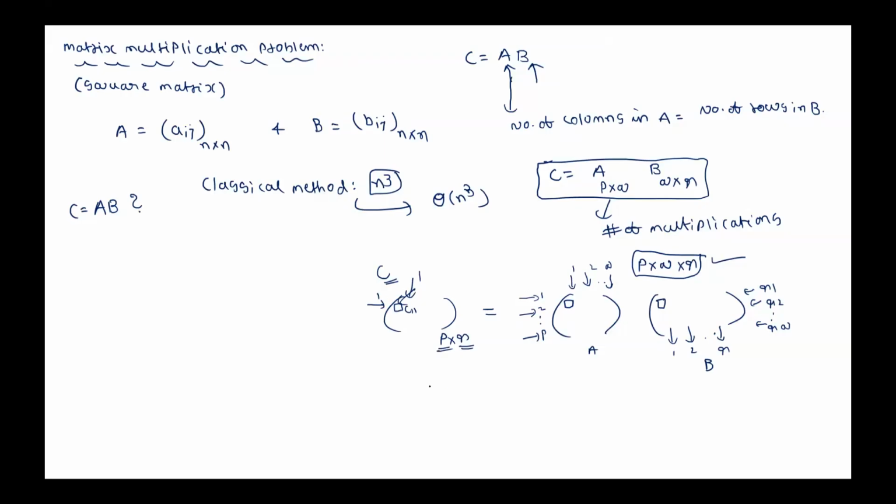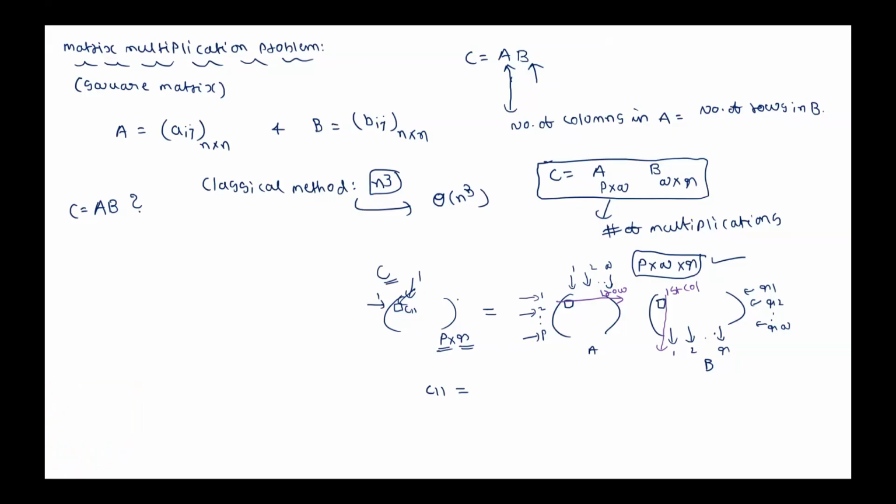In order to find the first row, first column entry, we multiply the first row with the corresponding elements in the first column. Then it gives us the first row, first column entry here.